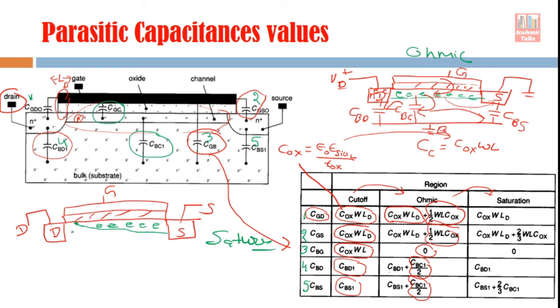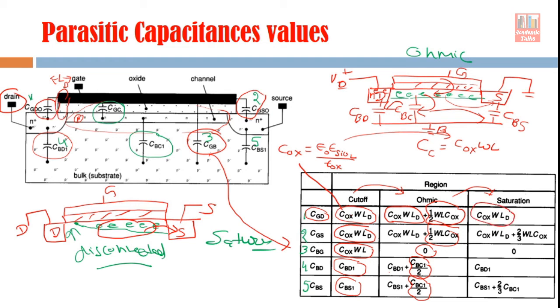Because of this, what will happen? Whatever channel capacitance is there, it is not connected to the drain side now, because from the drain it is disconnected. All of this part is now connected to your source side only. So what will be the consequences? For example, the gate drain capacitance will have only this overlapping part here.